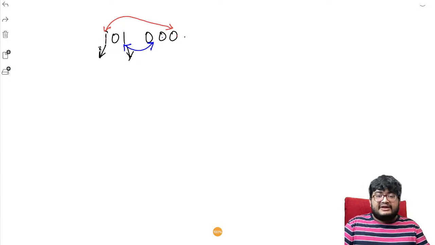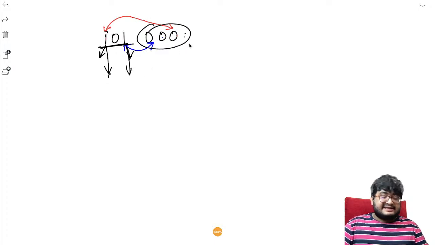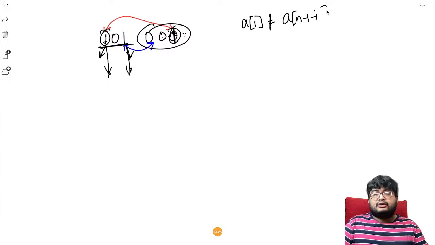If we are just considering the first half, we are just saying that this is a mismatch, this is a mismatch. We are not taking these indices into consideration yet. The reason being, we do not need to. We just have to know that if here is a 1, and we know this is a mismatch, the corresponding entry has to be 0 on the right hand side. If it was 1, it would not have been a mismatch, right? If it was 1, would it be a mismatch? This one and this one, is this a mismatch? A of i should not be equal to A of n minus 1 minus i. Then only it is a mismatch. If this is 1, this is 1, it is not a mismatch then. Then we'll not consider it as a mismatch, right?